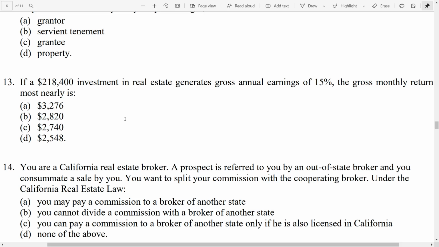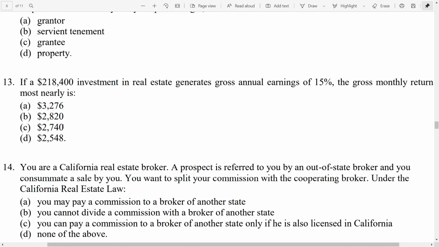Well, that is most nearly 2,740. Yes, it might be a little $10 difference, but that is the closest number. 2,740 is the correct answer because it's most nearly the 2,730.